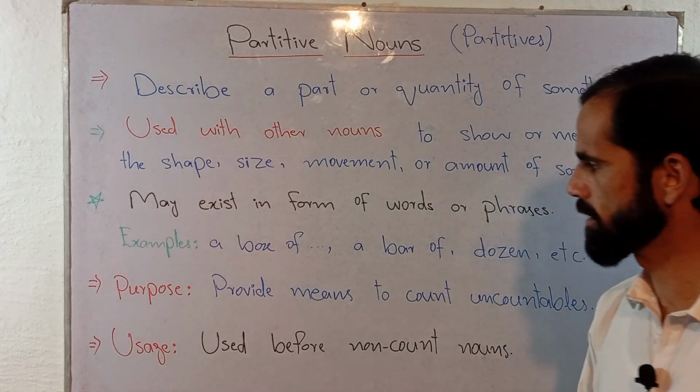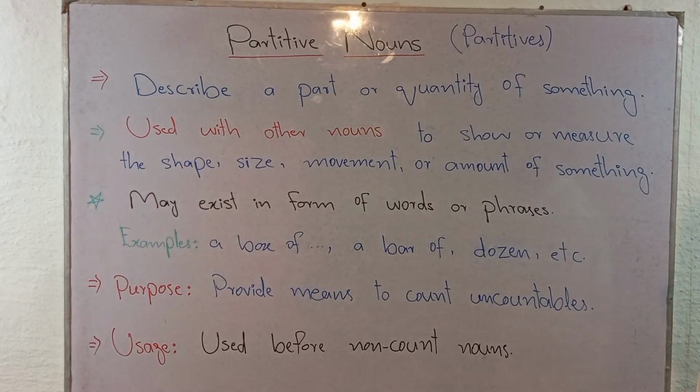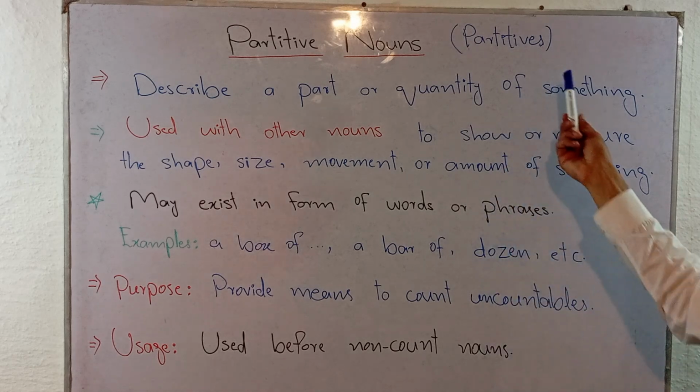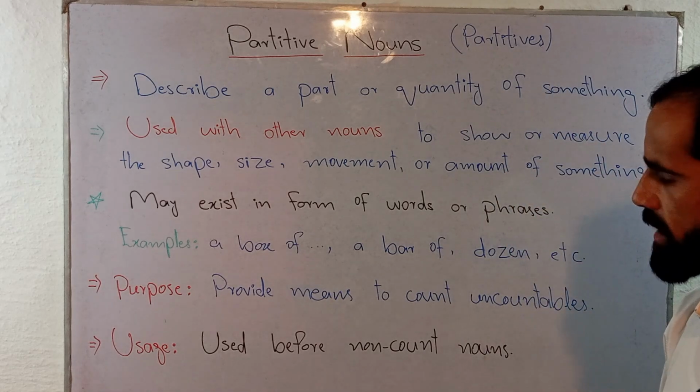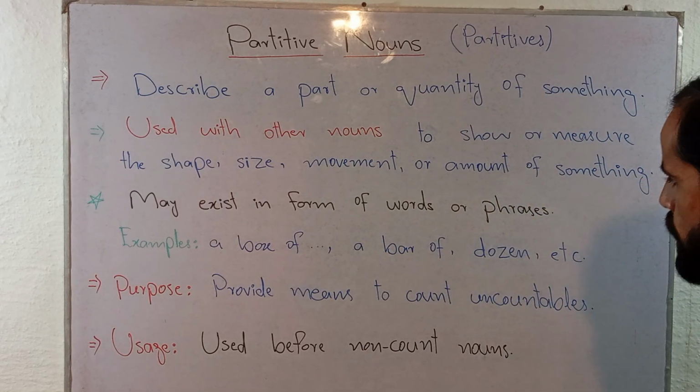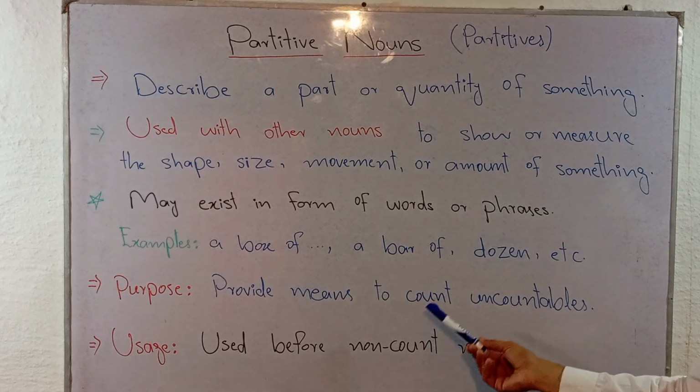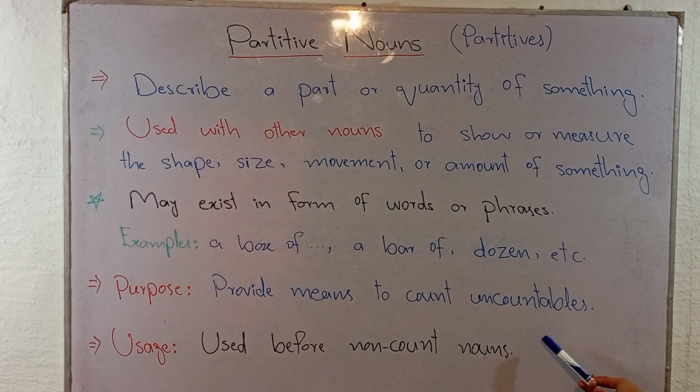So now there arises a question: what is the purpose of using partitives or partitive nouns? Partitive nouns are used in order to provide a means to count uncountables, where uncountables means uncountable nouns.